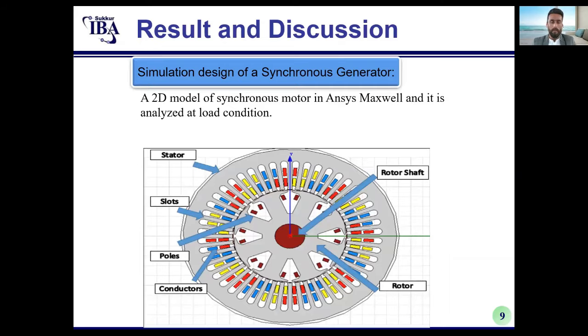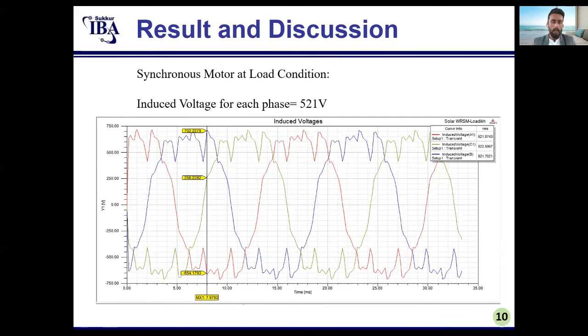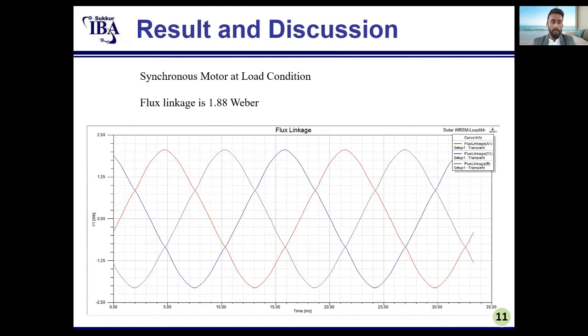Simulation design of the synchronous motor. A 2D model of the synchronous motor in ANSYS Maxwell is analyzed at load condition, as shown in the figure. The synchronous motor at load condition: induced voltage for each phase is equal to 521 volts and flux linkage is 1.88 Weber.